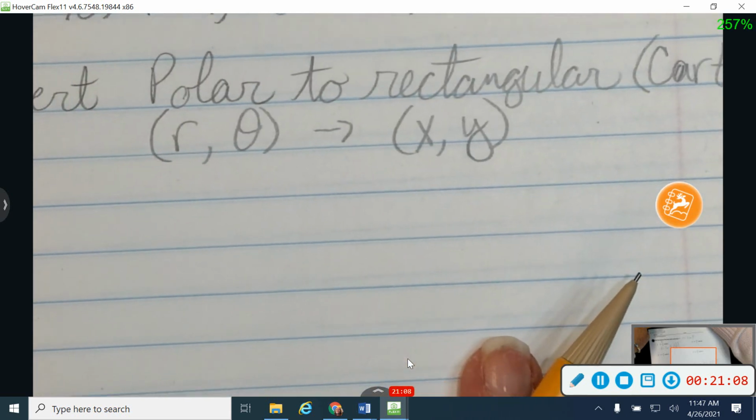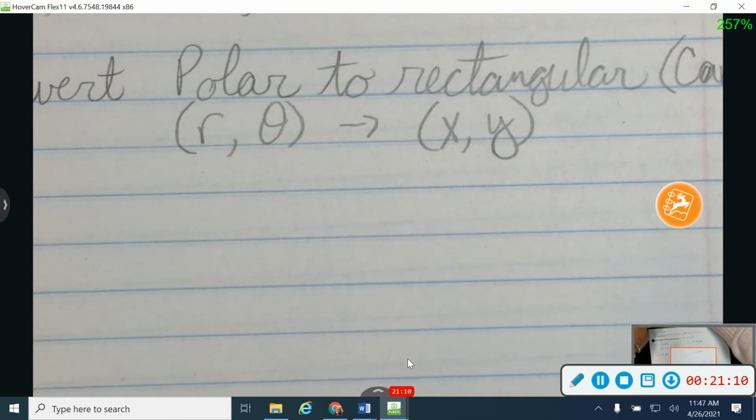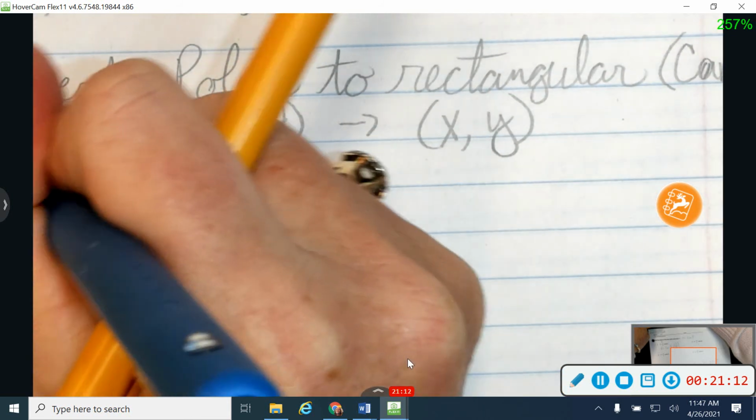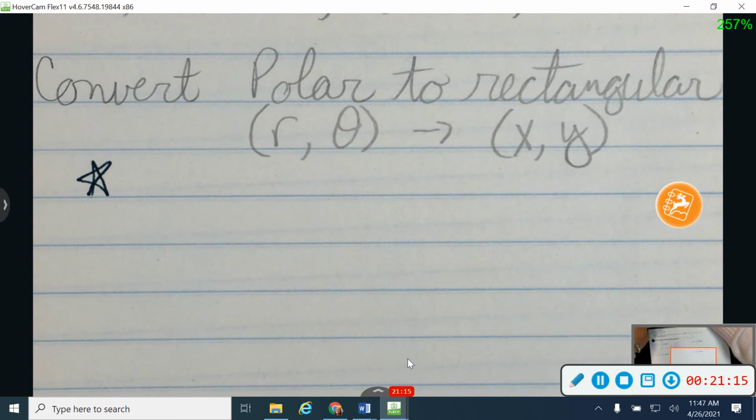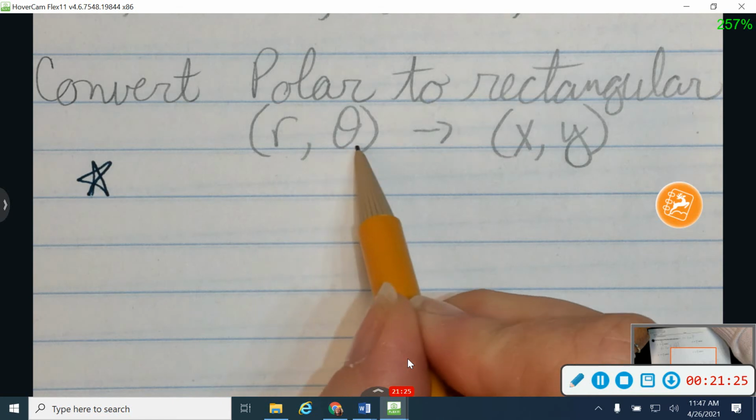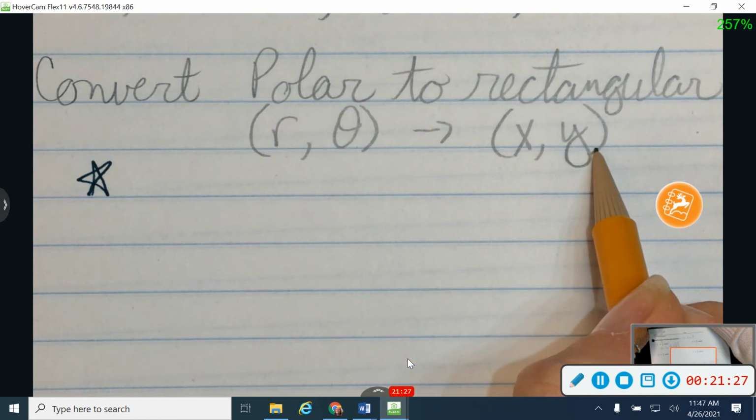Okay, so these two formulas come from your unit circle. I'm going to put a big star next to it so you can go back and find your formulas in a few minutes. All right, so I'm going to be given r and theta. I want to find x and y.